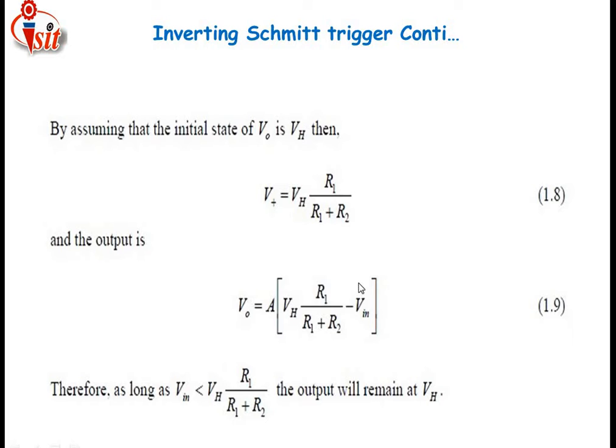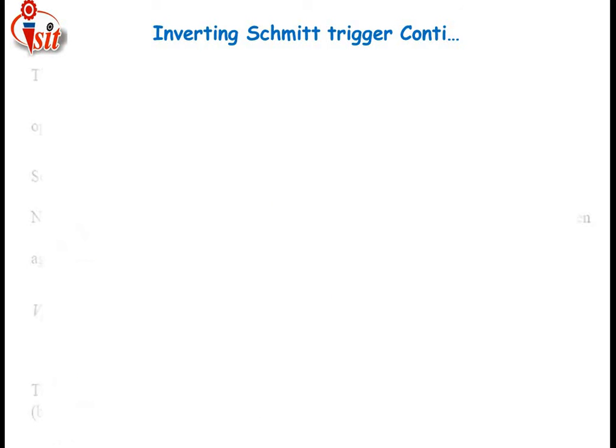For that purpose V- is replaced here by Vin. Therefore, as long as Vin is less than VH times R1 divided by R1 plus R2, the output will remain at VH, the higher level voltage.